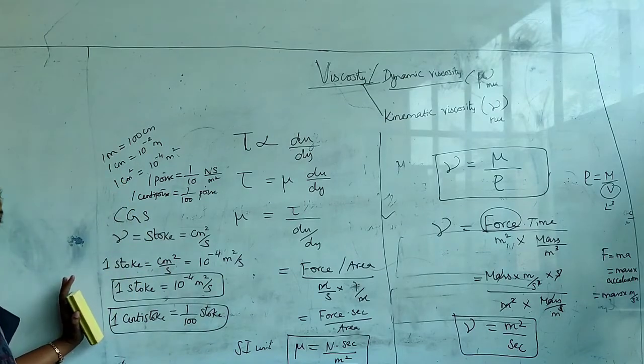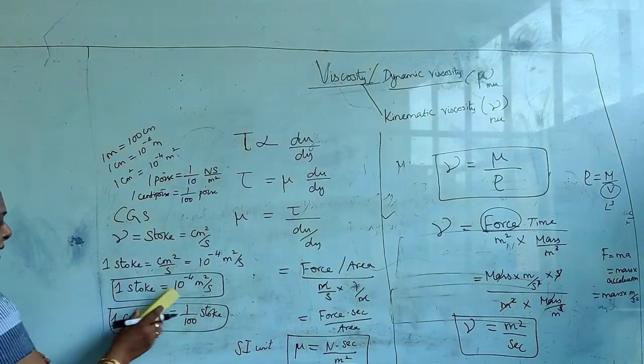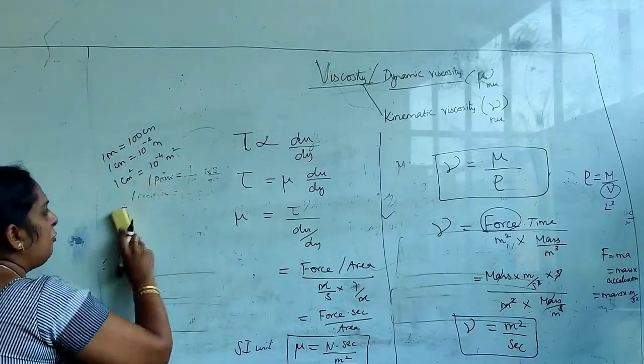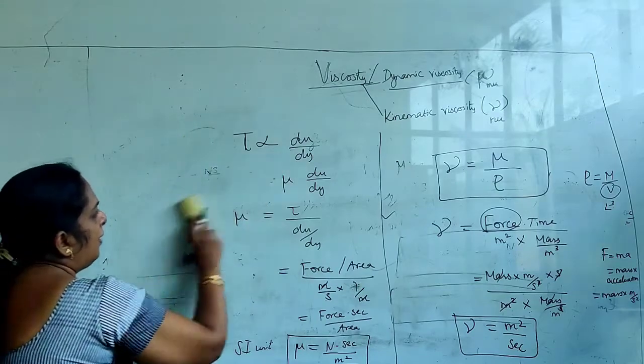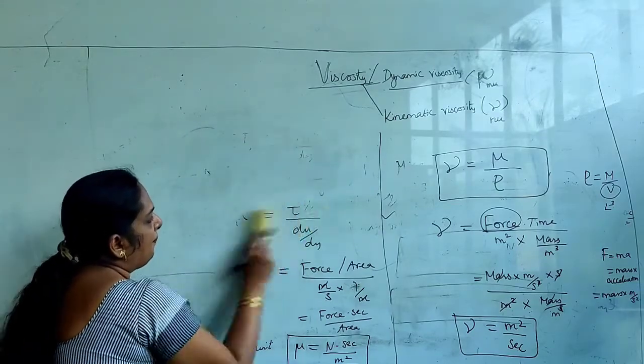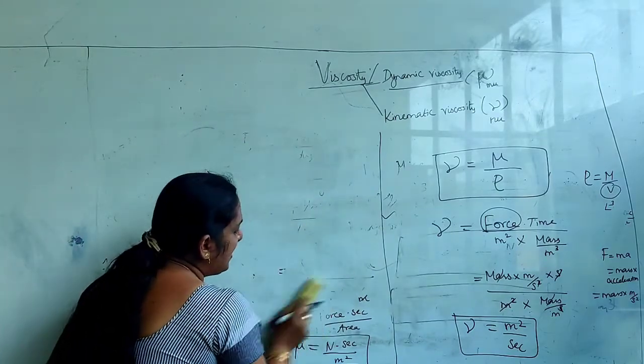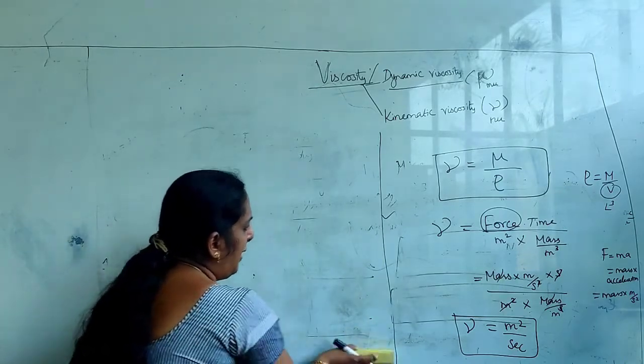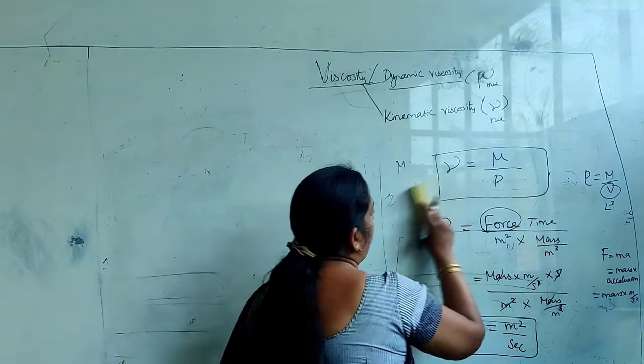So you have to remember all these things to carry out the problems. And this viscosity is once again an important concept, and the units are very, very important. So remember this.